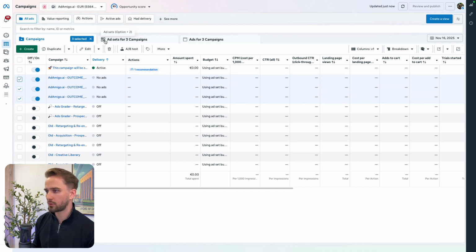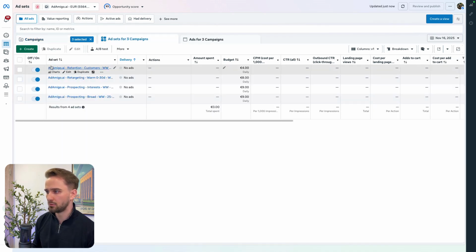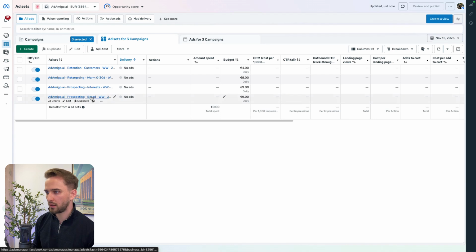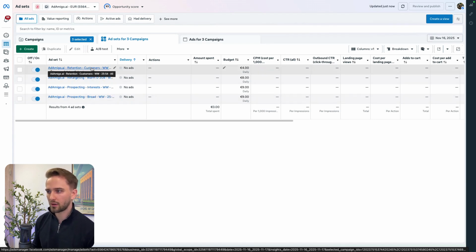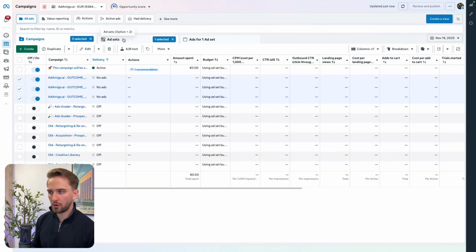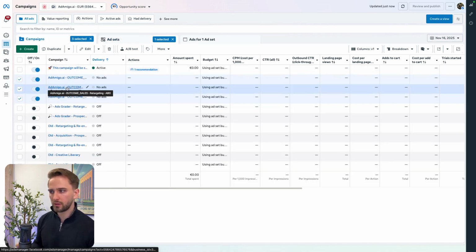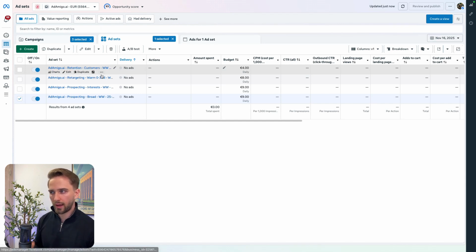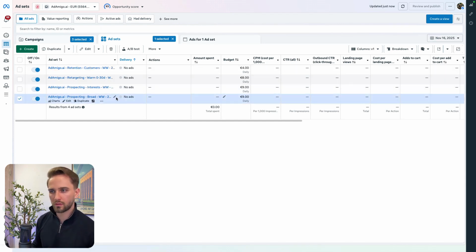But when I select those 3 campaigns, I go inside, boom, you can see the audiences. You can see here the interest targeting, the broad, the retargeting, and the retention. So it created everything. And as you can see, it also dialed in the spend perfectly, right? So within no time and no prior experience needed, it created a very, very smart, very well thought out, contextually smart to my ad account strategy of different campaigns and audiences, and everything is configured, right?